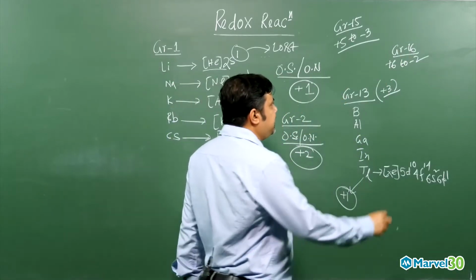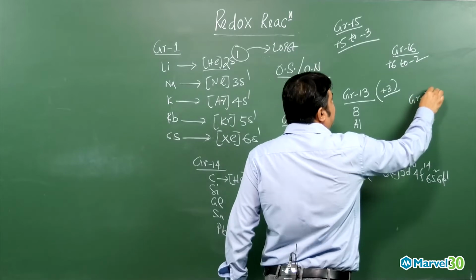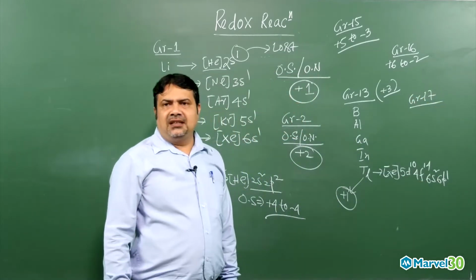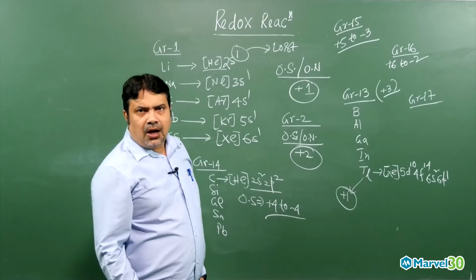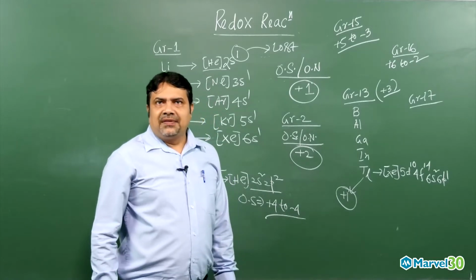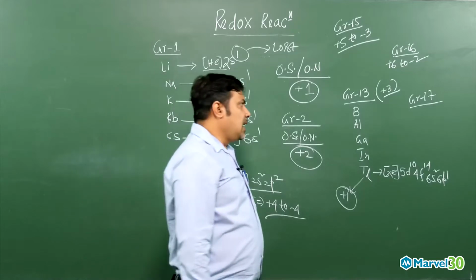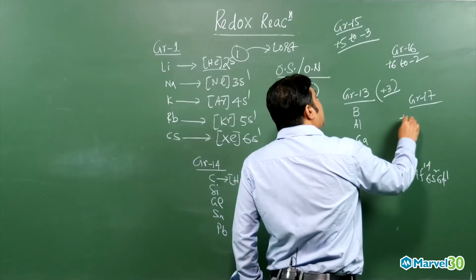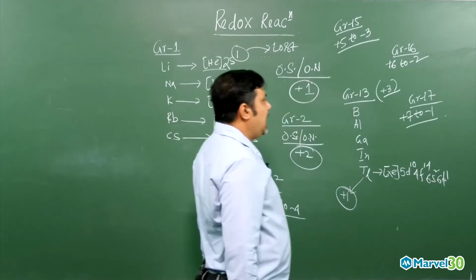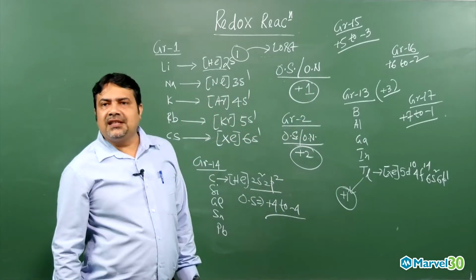And then group 17 elements. The valence electrons are 7, like fluorine, chlorine, bromine, iodine, astatine. Either they can lose 7 electrons or they can accept 1 electron to attain the inert gas configuration. That is why the general oxidation state will vary from plus 7 to minus 1. This is group 17, and group 18 is already called the 0 group.